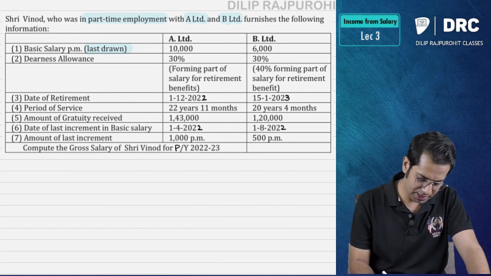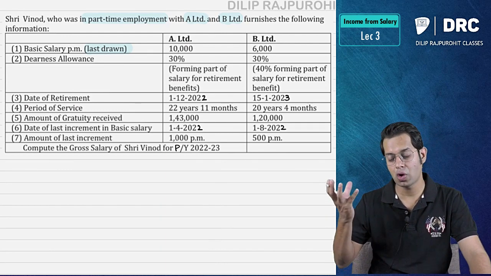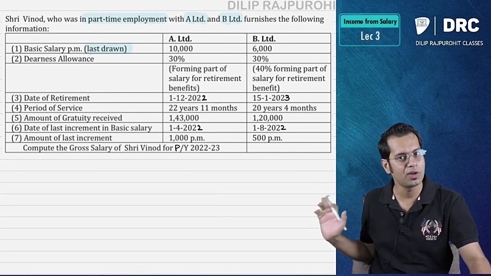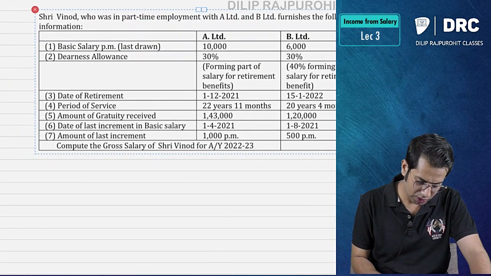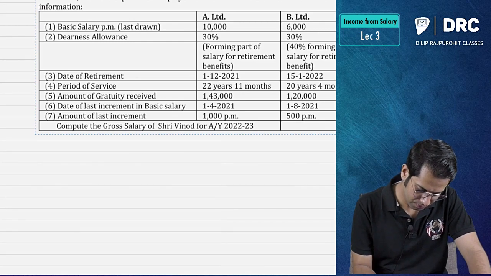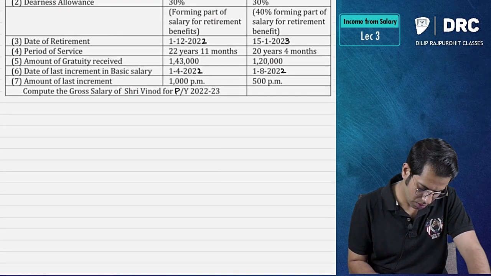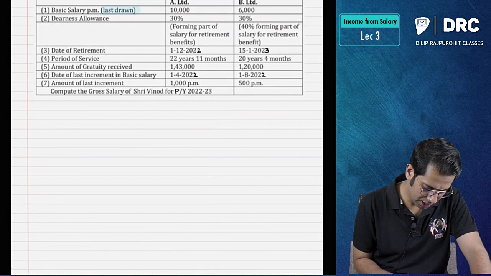So in the present case, what will happen? Let me tell you first what would be his average salary per month for our computation. So there is a working note. I am writing the working note first.